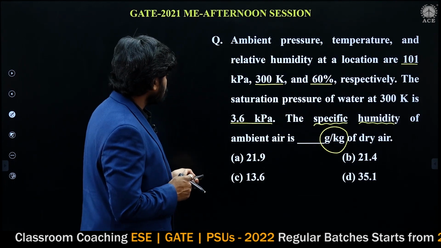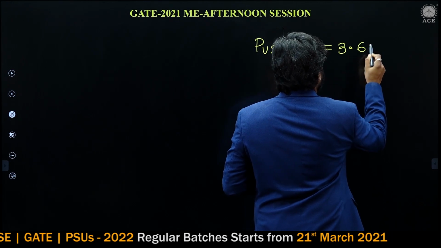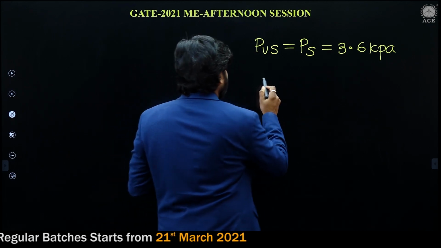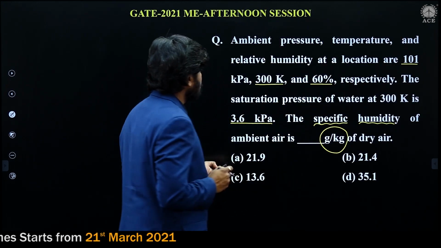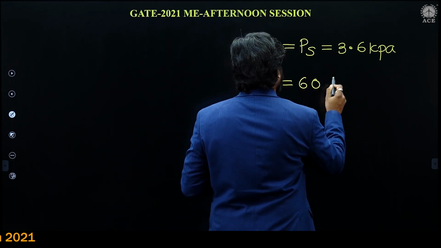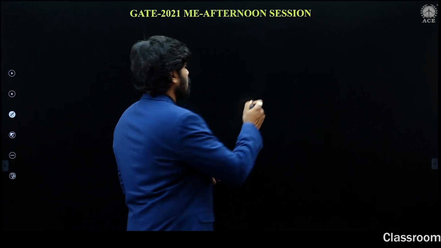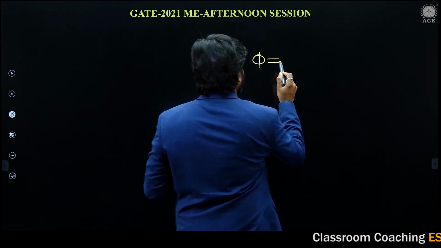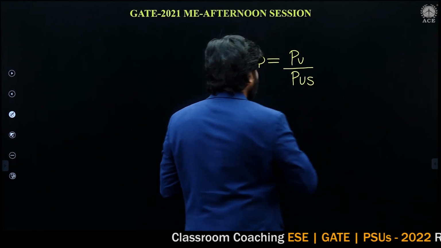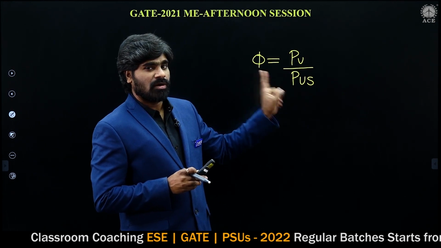That is given as 3.6 kilopascal. Relative humidity is given, that is 60%. So actually what is the relative humidity formula? Relative humidity phi is equal to PV by PVS, pressure of water vapor by saturation pressure of water vapor.